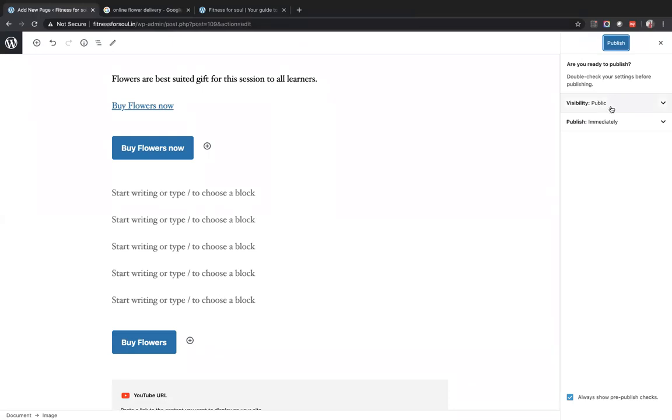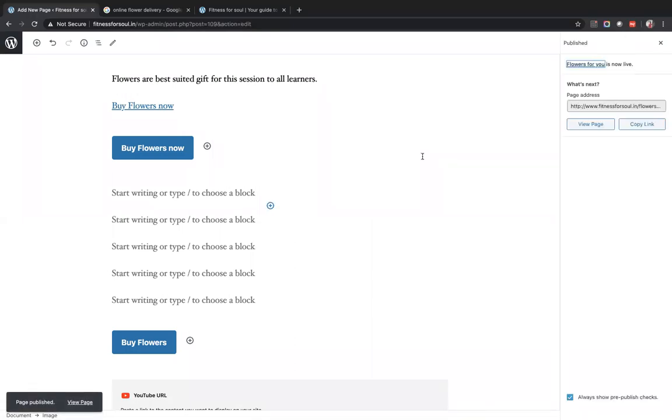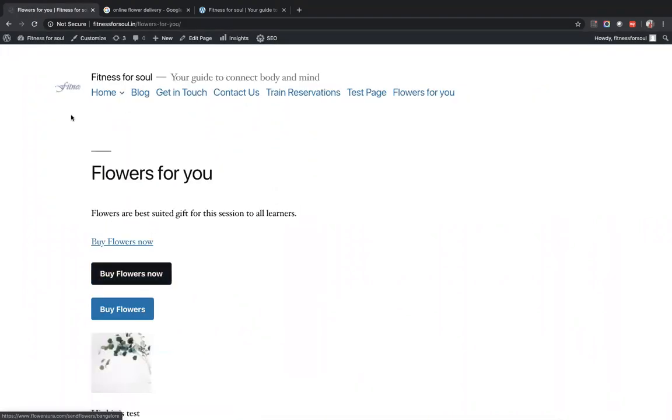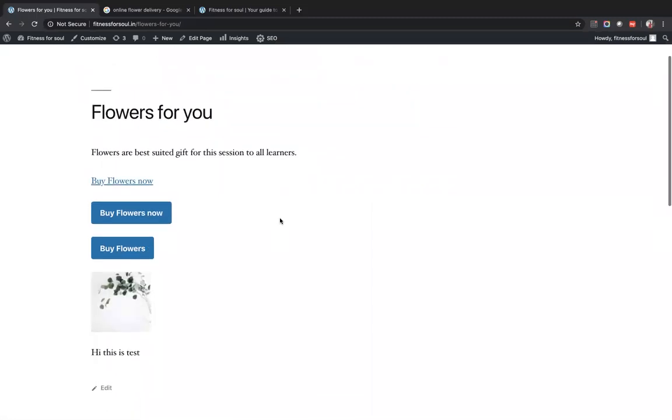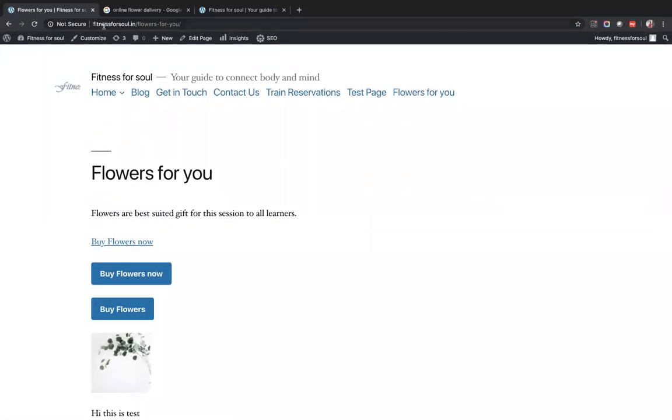It will ask me whether I want to do it immediately. Yes, I want to do it immediately. Publish again and the page is live. So it will tell you page published, view page. Click on this. So this is the live page available. You can see the URL. It shows with the domain /flowers for you.